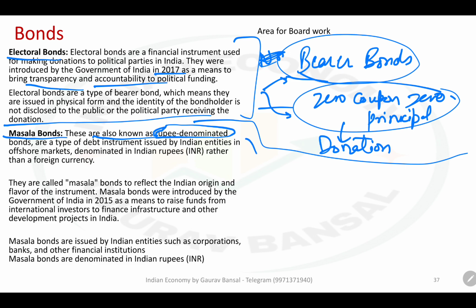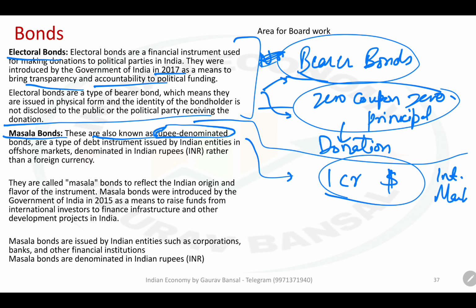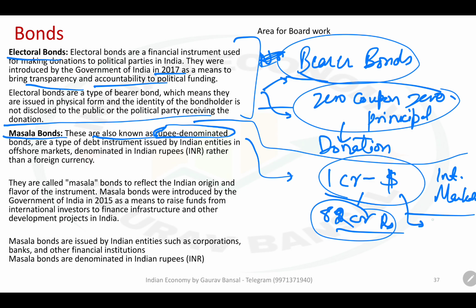Okay, for example, a company wants to get $1 crore from international market. If a company is going to get $1 crore in rupee terms, it would get something like 82 crore rupees in India today. When a company is taking those 82 crore rupees, let us say its agreement was to repay $1.2 crore after 2 years or 3 years, let us say.